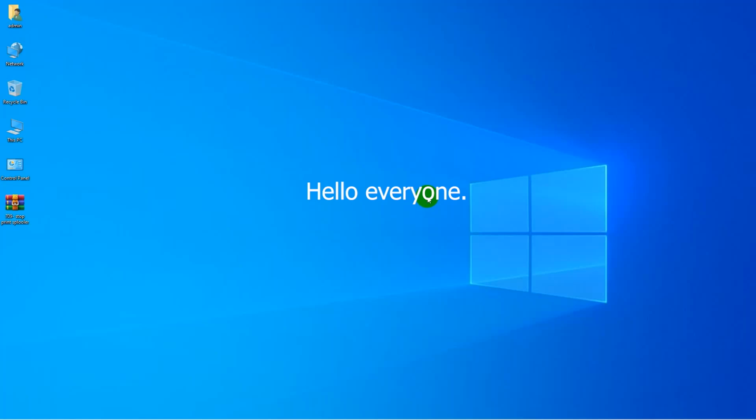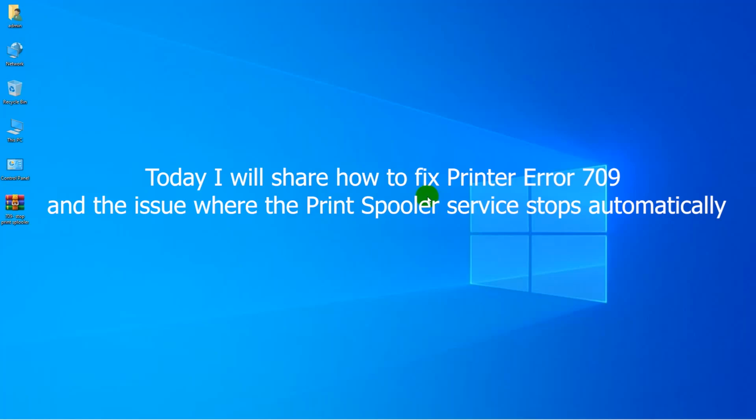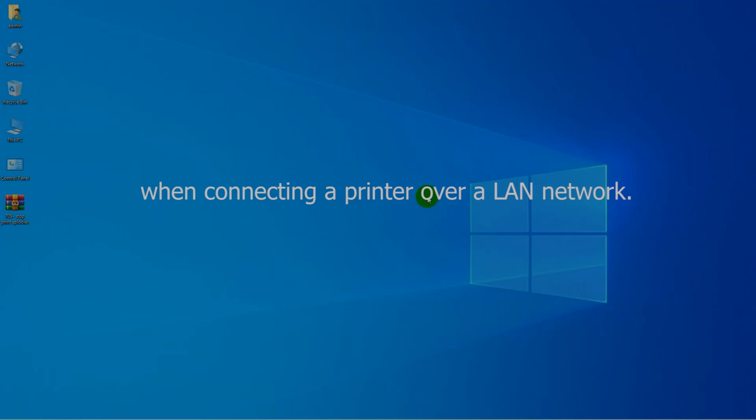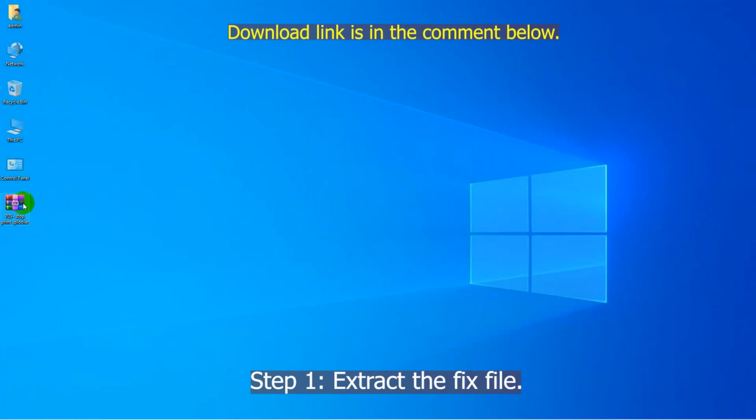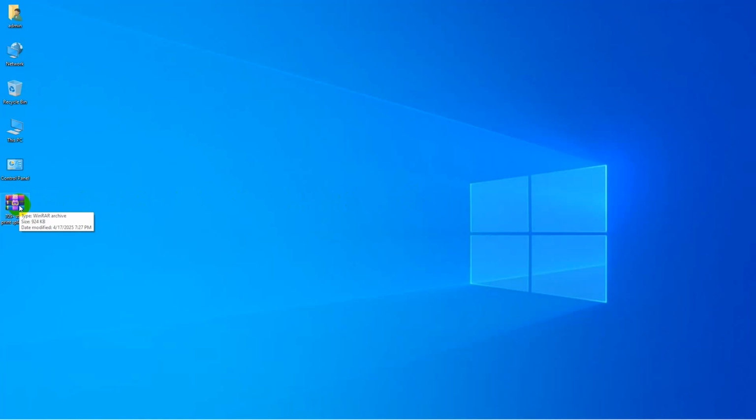Hello everyone. Today I will share how to fix printer error 709 and the issue where the Print Spooler service stops automatically when connecting a printer over a LAN network. Step 1. Extract the fix file.